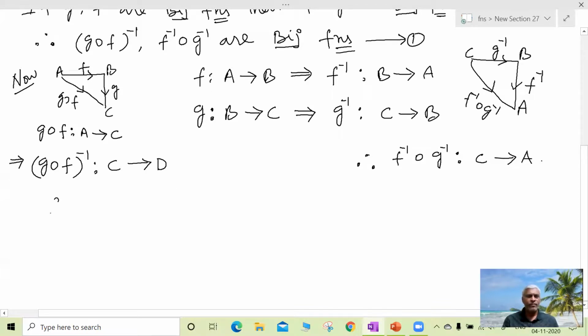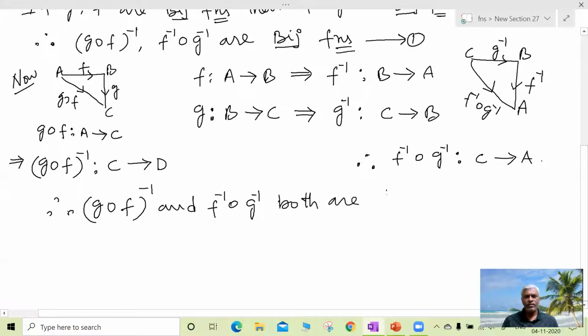So now we have proved that both (G circle F) whole inverse and F inverse circle G inverse both are defined on the same domain, C.